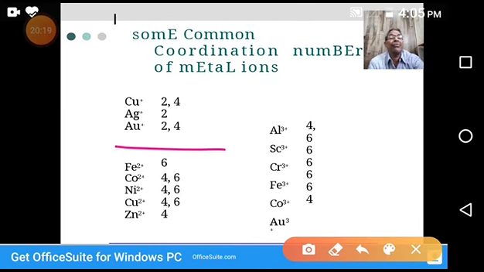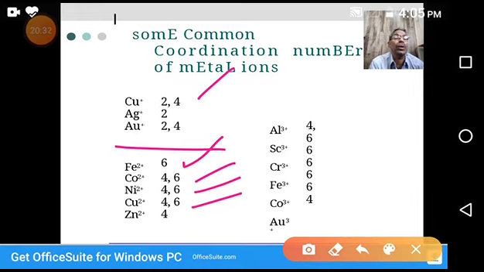Like that, iron plus 2 is 6, cobalt plus 2 is 4 or 6, nickel plus 2 is 4 or 6. Copper plus 1, that means cuprous, is 2 or 4, and copper plus 2, cupric, is 4 or 6. Zinc is 4.